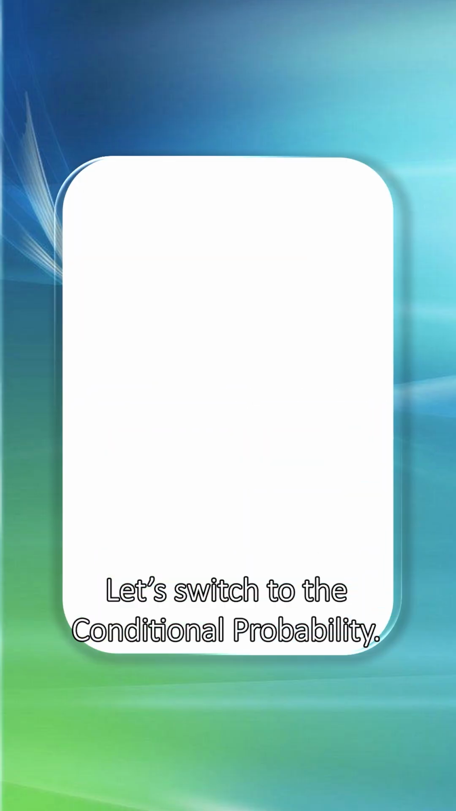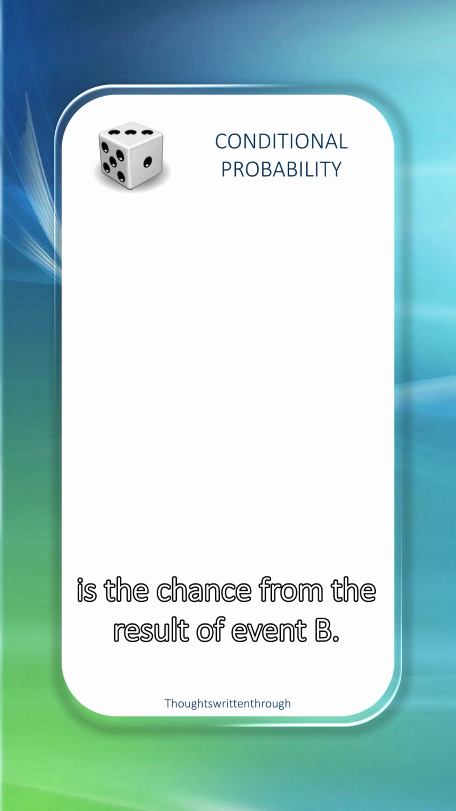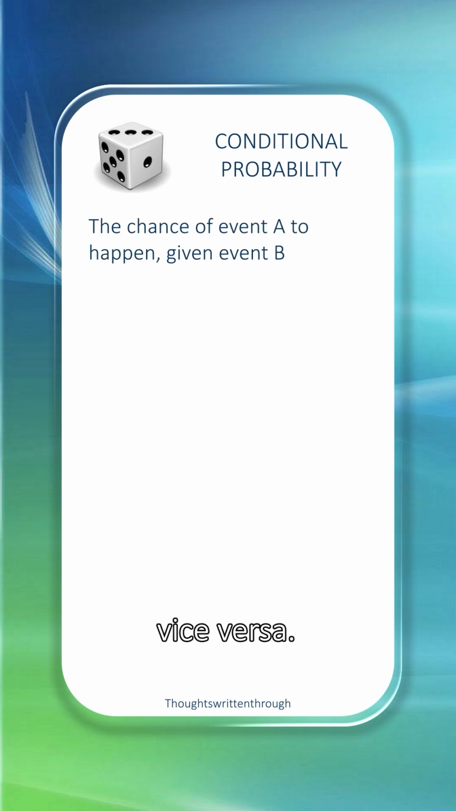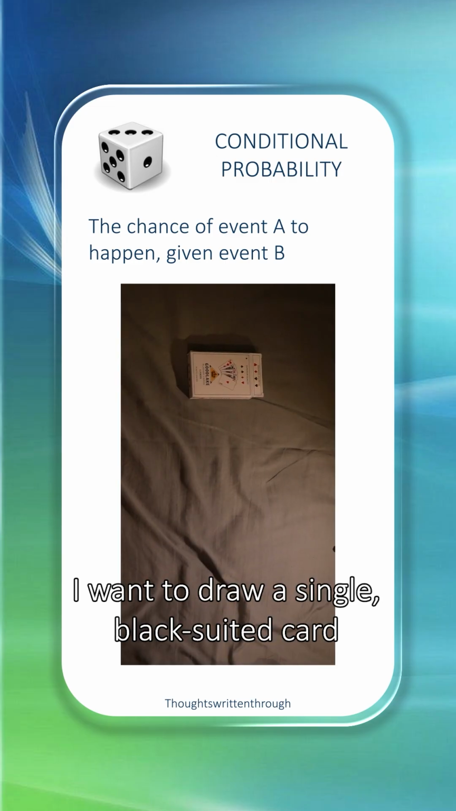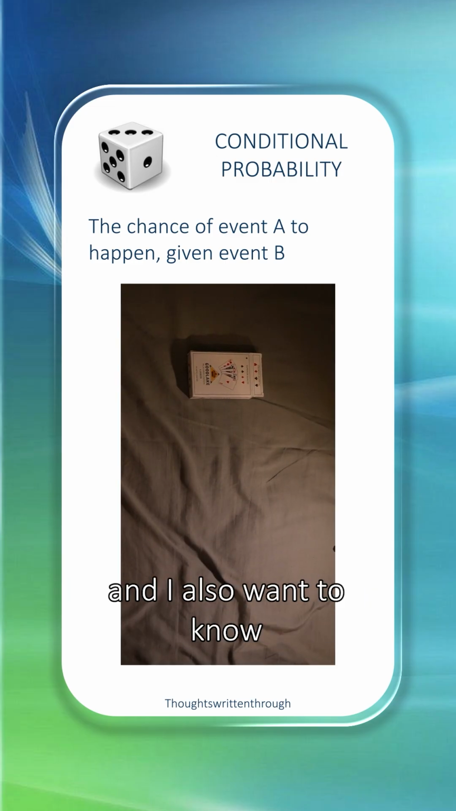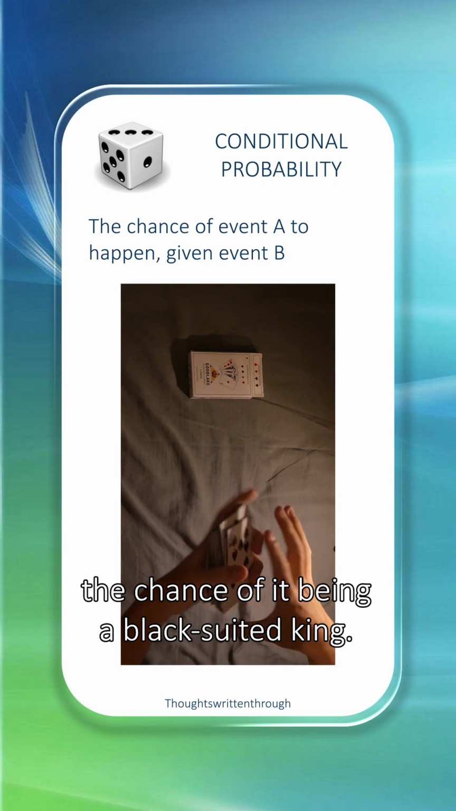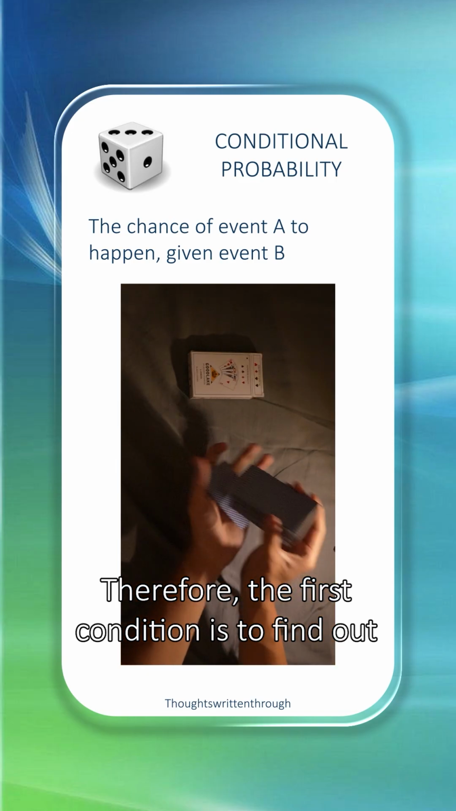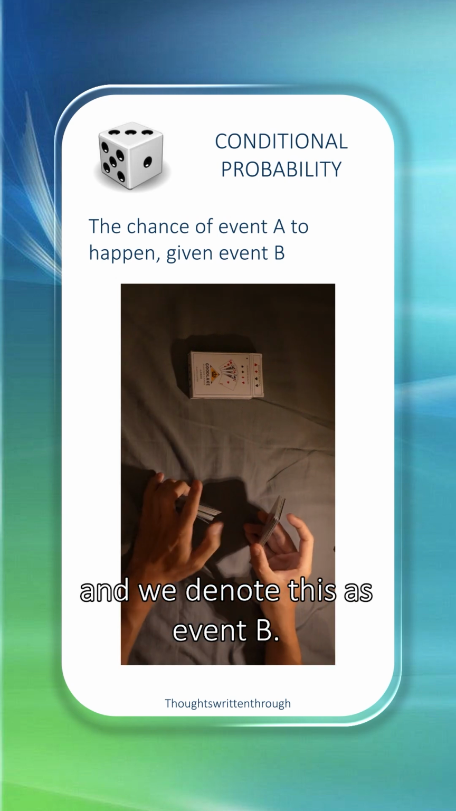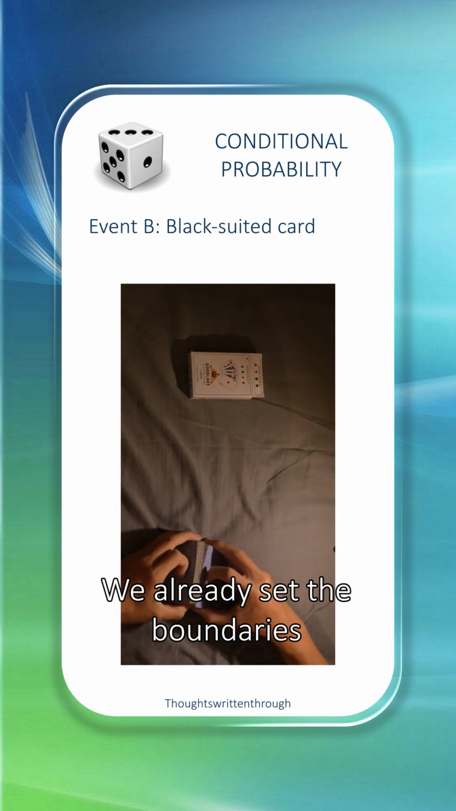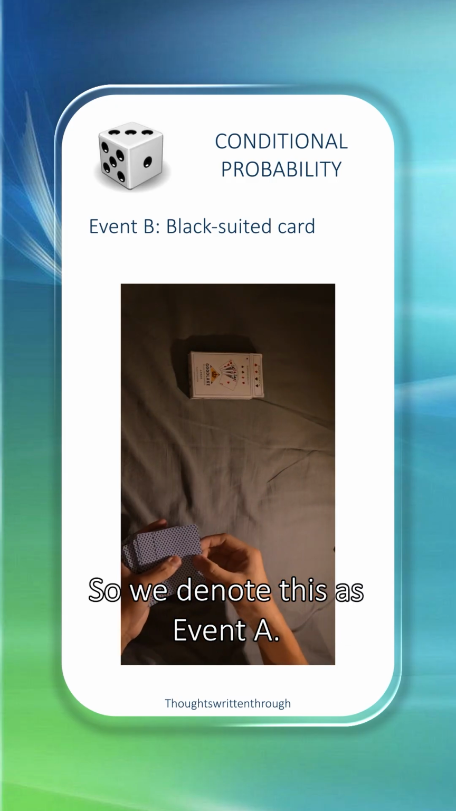Let's switch to the conditional probability. This applies that event A is a chance from the result of event B, vice versa. Using the previous example, I want to draw a single black suited card, and I also want to know the chance of it being a black suited king. Therefore, the first condition is to find out whether the card is black suited, and we denote this as event B. We already set the boundaries of the kings drawn to be black suited, so we denote this as event A.